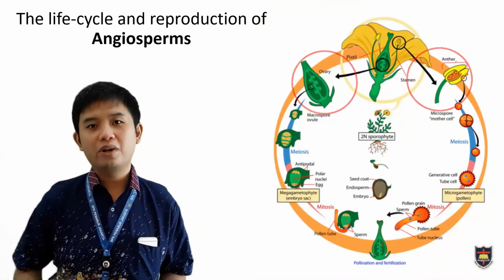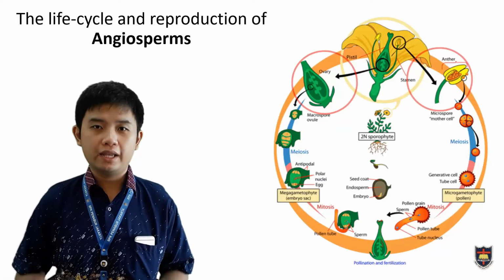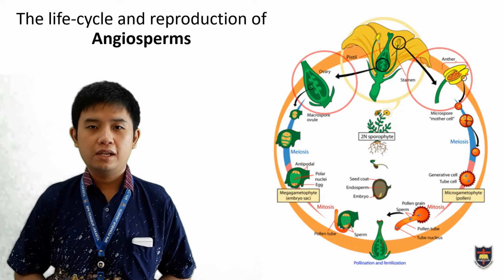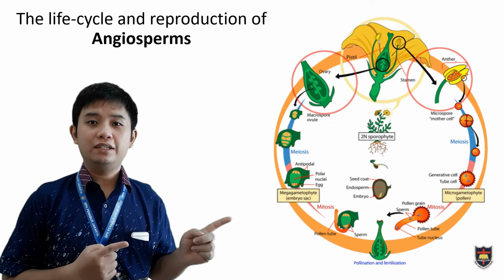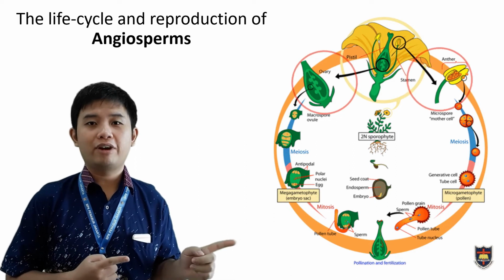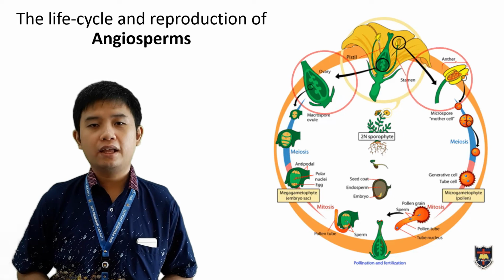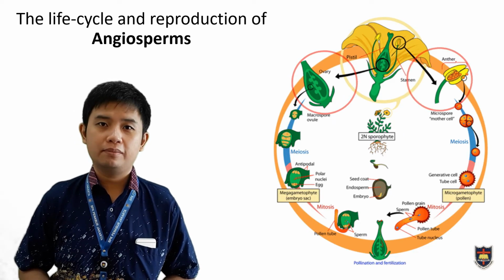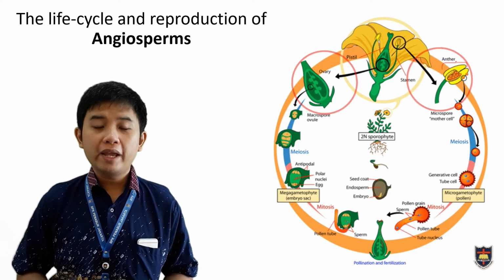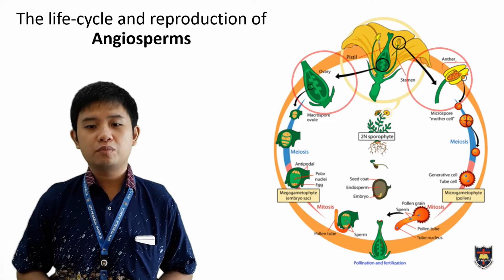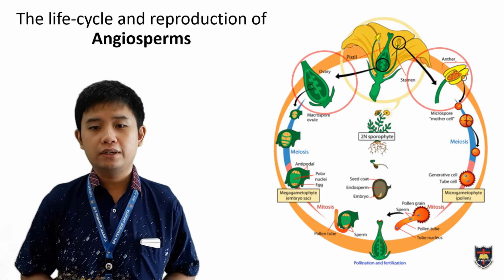Now let's move on to the life cycle and reproduction mechanisms of Angiosperms. On the right of your screen, you can see the diagram that describes the Angiosperm's life cycle and reproduction mechanism. The main reproductive organ in Angiosperms is known as the flower.